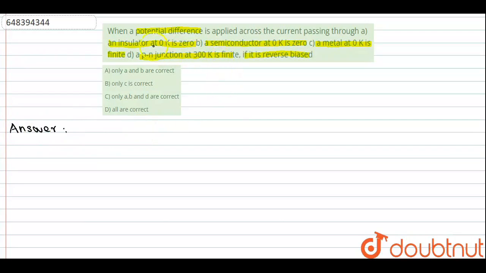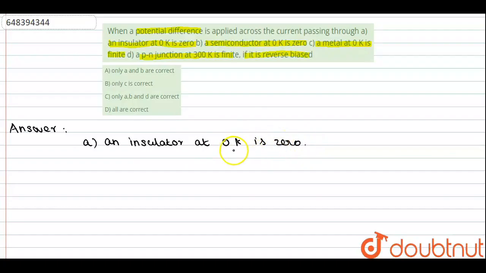The first one is an insulator at 0 Kelvin is 0. Option A is an insulator at 0 Kelvin is 0.